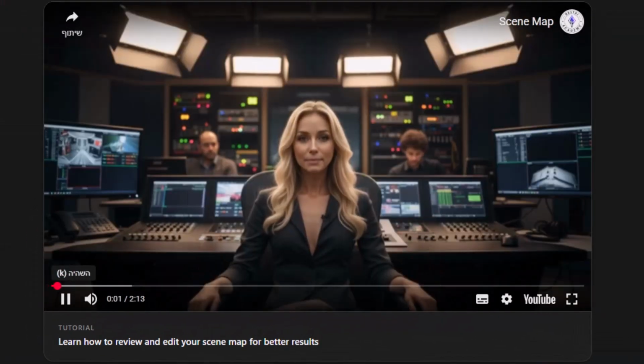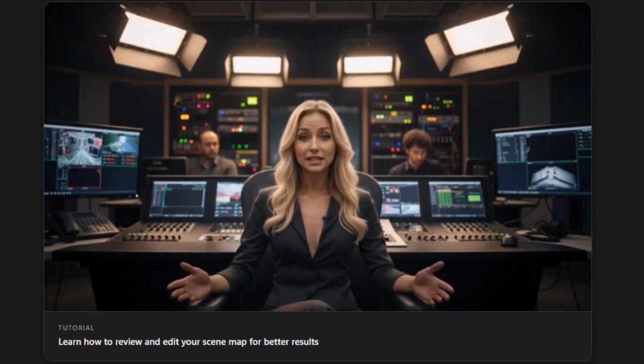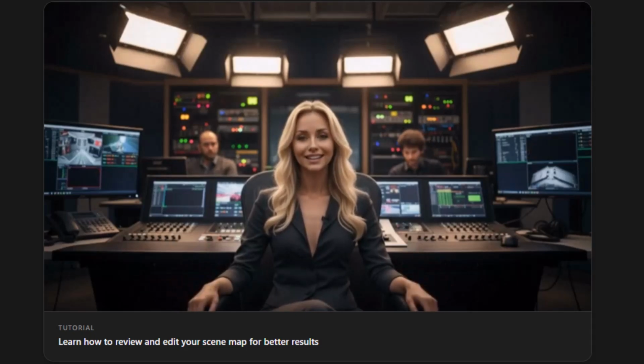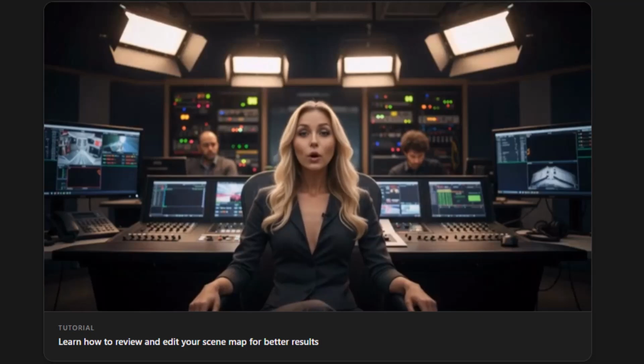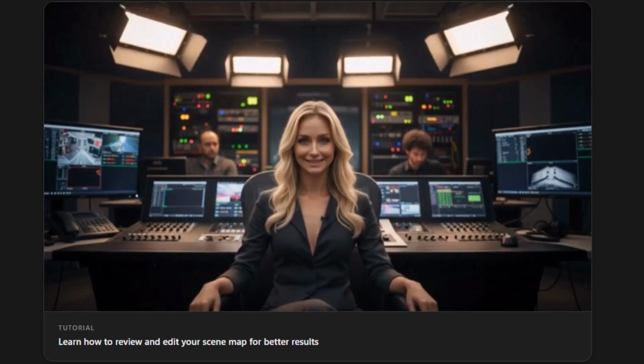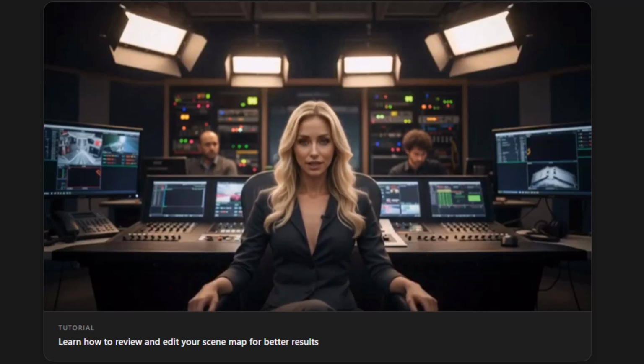Now you can see the scene map, basically your storyboard. Each scene has 3 parts. Visual summary: what we literally see on screen. Think of it like, if I paused the video, what would be in the frame? What changes? What shifts during those 8 seconds? Something appears, something moves, someone reacts, the mood changes, any visible progression. This is important because video models need motion and transformation, not static images.